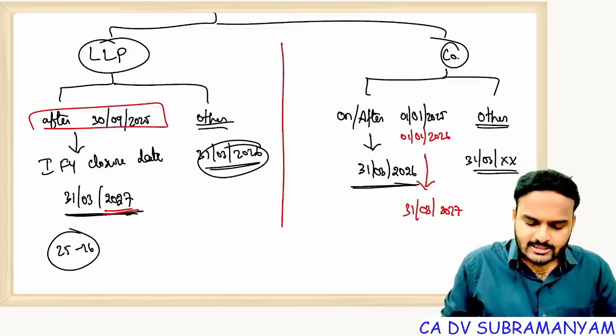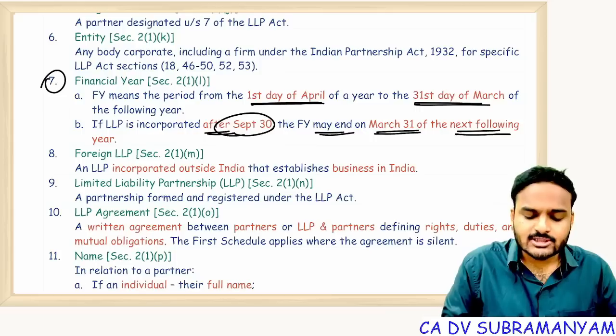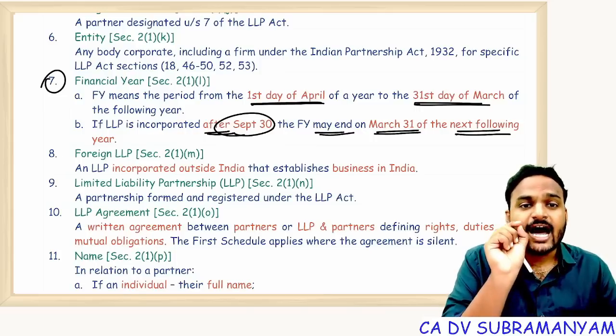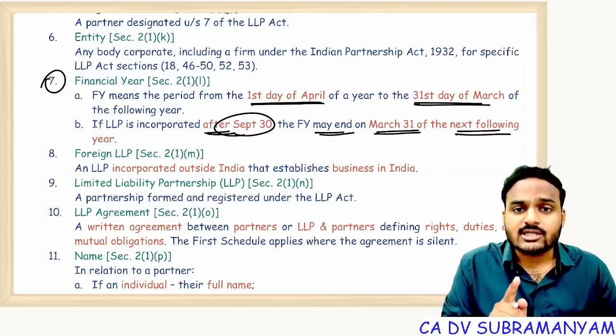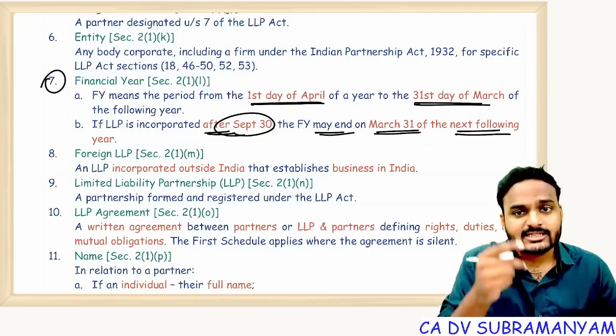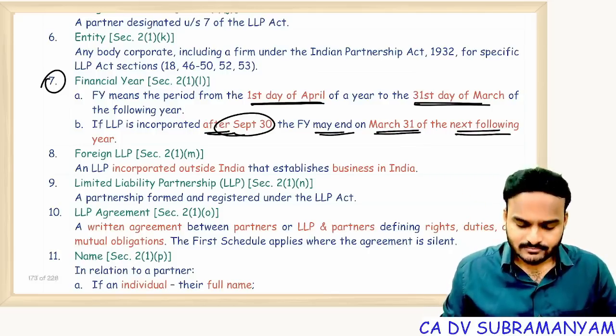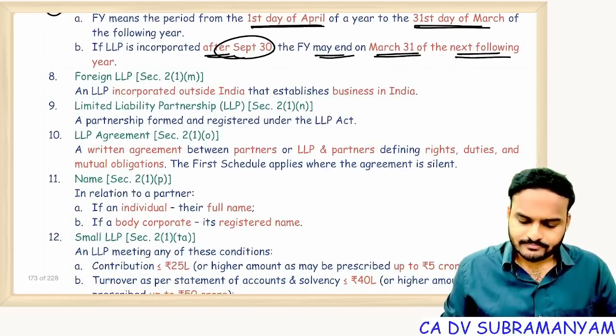So the company financial year definition is different. The LLP financial year definition is different. Here the cutoff date is after September 30. If incorporation is after September 30, then the first financial year closure date will be 31st March of the following financial year. Next one.